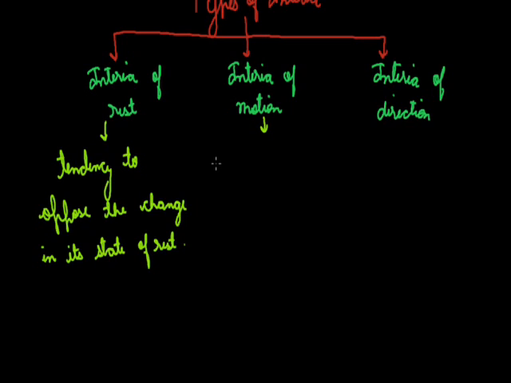Another, as we have discussed, is the inertia of rest, which opposes the state of rest, means any change. Similarly, inertia of motion means which opposes the changes of motion. So the tendency to oppose the change in its state of motion is the inertia of motion.